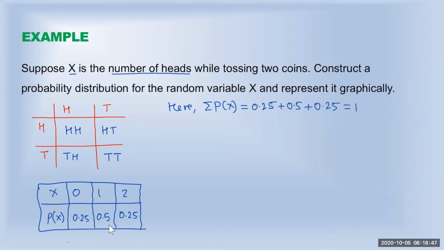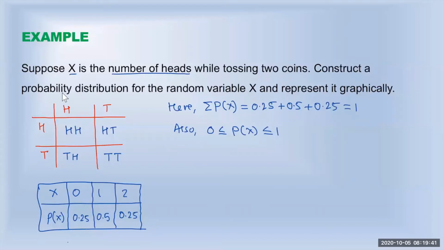And also, you can see all these probabilities are between 0 and 1. So this is the probability distribution of the number of heads while tossing two coins.